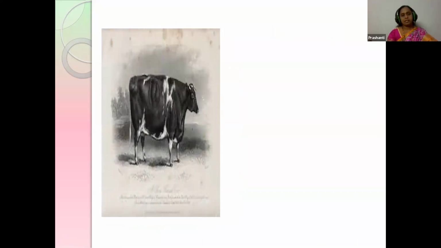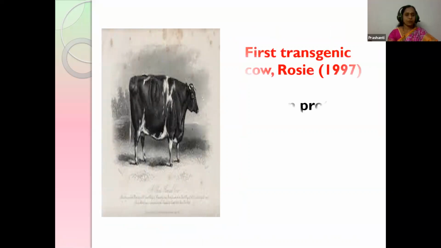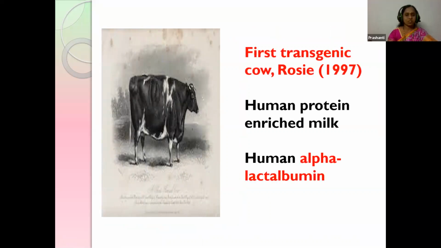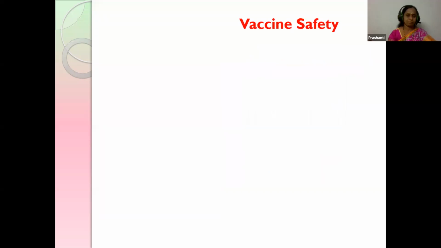Next, the experiments on the transgenic cow. Okay, so this was the first transgenic cow, Rosie, that was operated on in 1997. Over here, the milk is enriched, and it also has human alpha lactalbumin, and this is very nutritious to human infants and also small children.